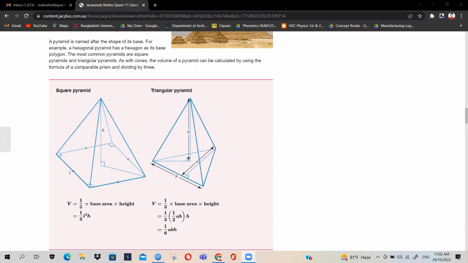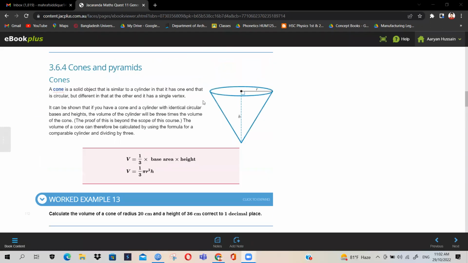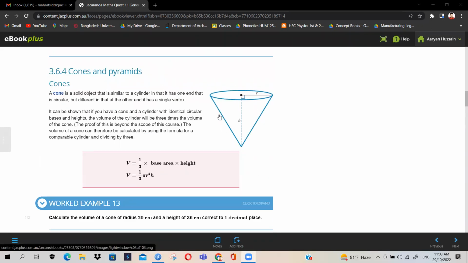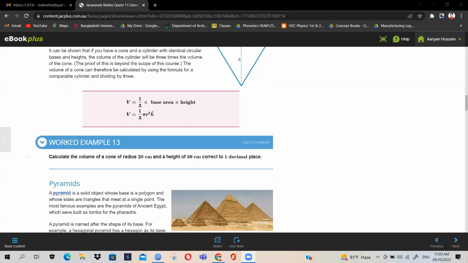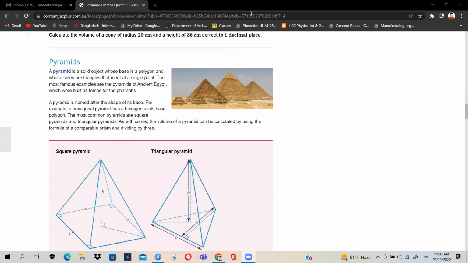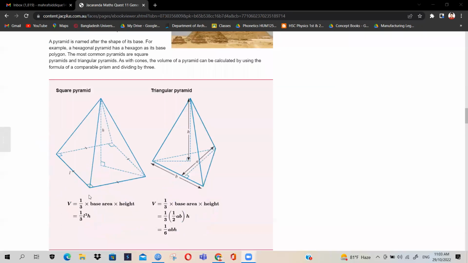Now, why is 1 upon 3 taken? I cannot explain that to you. Just remember that 1 upon 3 is also used. One explanation could be in case of cones. As you can see, cones meet at one vertex point. In that case, we were dividing by 3, and in case of pyramids, we are also getting one vertex point. So that is the explanation behind that. But how this formula is derived is not within the scope.